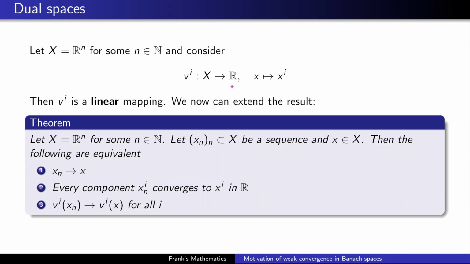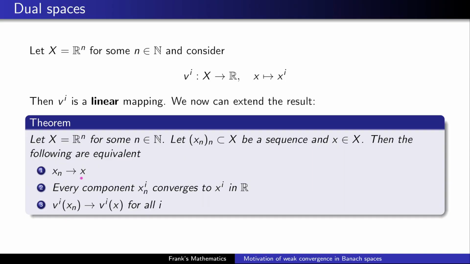Now we recall the definition of weak convergence. In the weak convergence, the dual space was involved, and the dual space contained all linear mappings from X to R. And it's quite easy to see that v_i is in fact a linear mapping, so it is part of the dual space. So here now comes the dual space into our motivation. And we can extend the result from the slide before by adding a number 3.